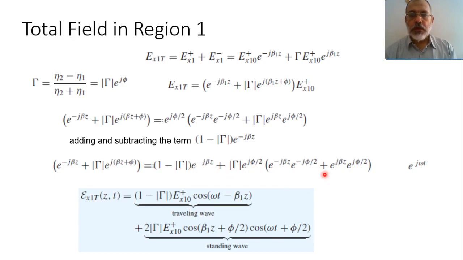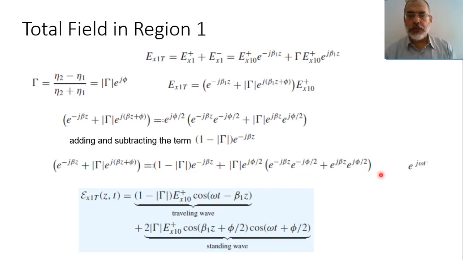So the instantaneous total electric field in this case would be 1 minus the modulus of gamma multiplied by the amplitude of the incident electric field Ex1 plus multiplied by the real of e to the power minus j beta z multiplied by e to the power j omega t, which is cosine omega t minus beta 1 z. So this is the real part of the first term.